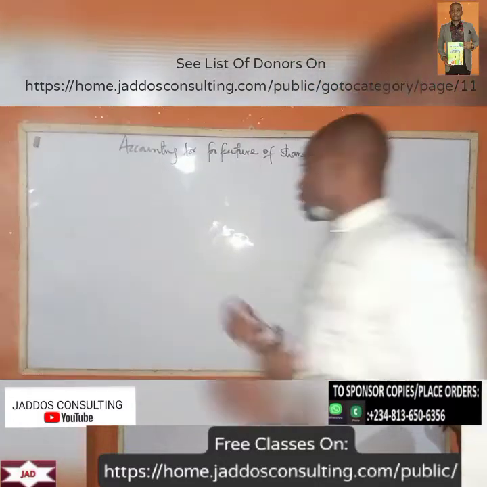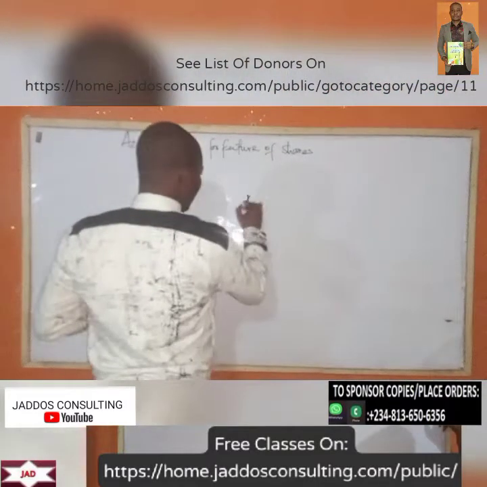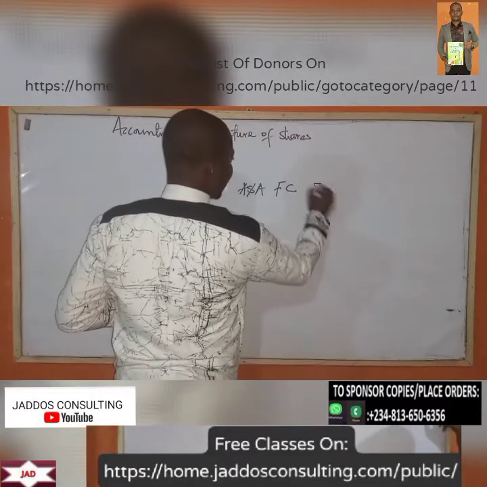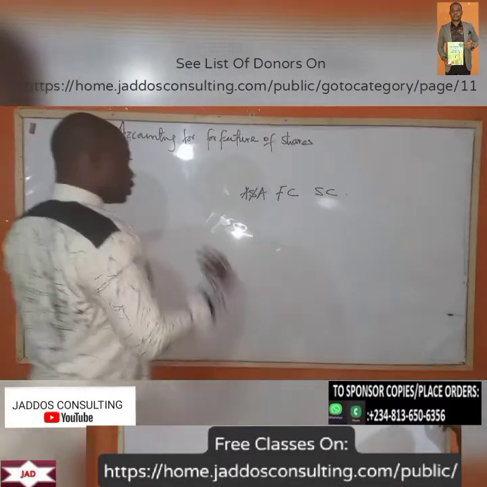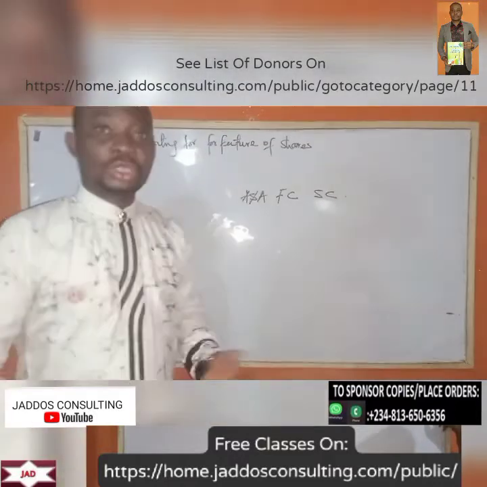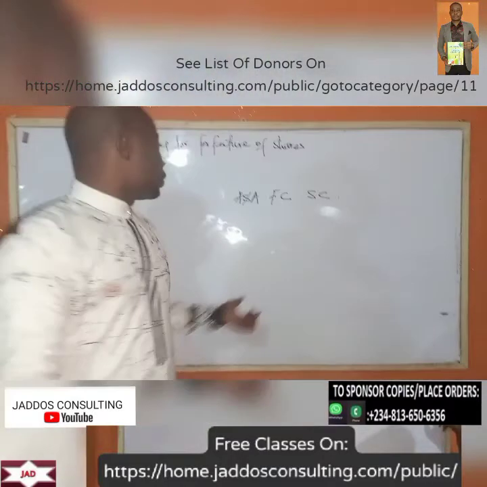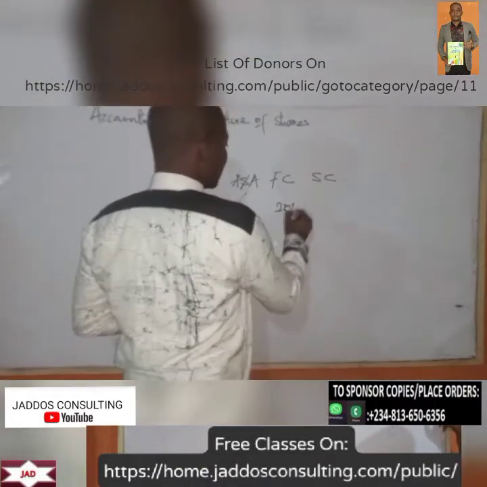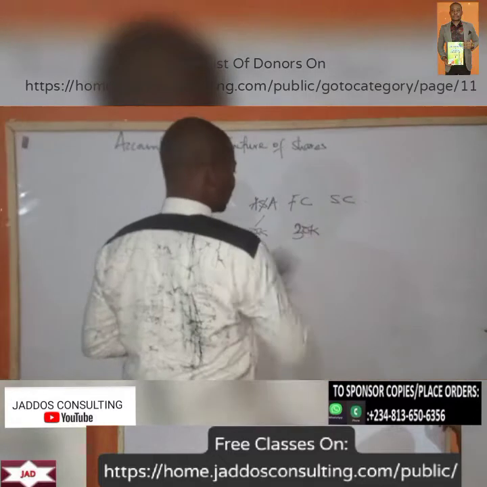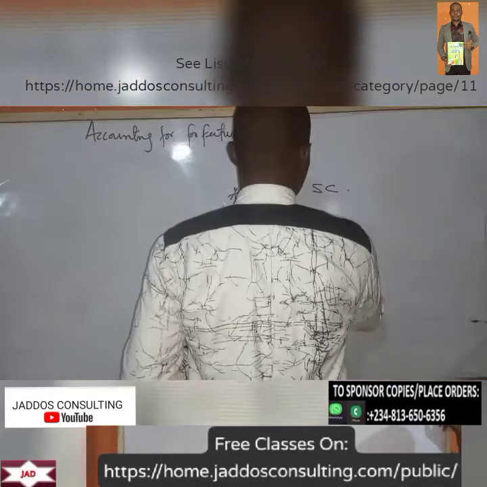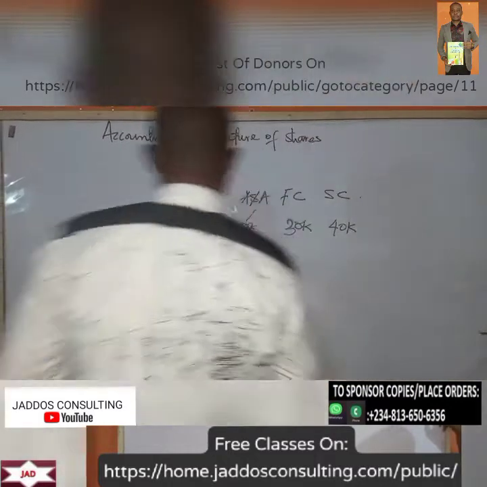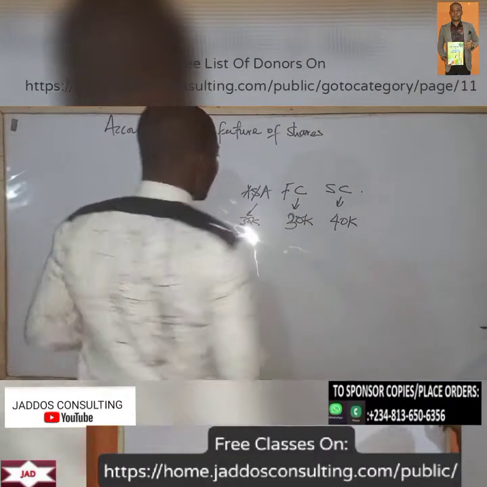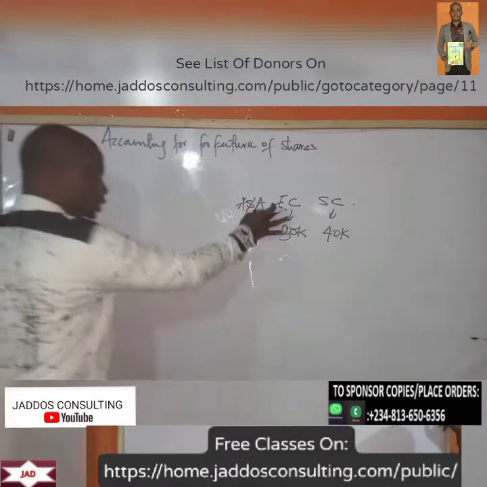Okay. So remember let's say our application and allotment. We can have first call, we can have second call. Okay. So remember I told you that upon application allotment you might want to raise an amount of money. So let's say this is 30 kobo. Here let's say it's 20 kobo. Or let's even say this is 30 kobo as well. And then here let's say 40 kobo. Alright, so this is application allotment, this is first call, this is second call.